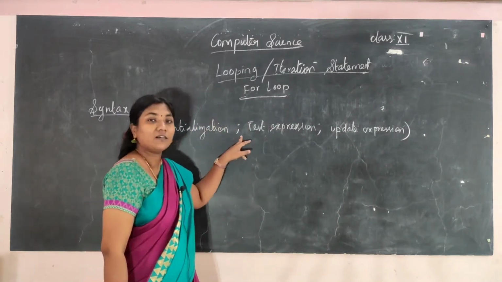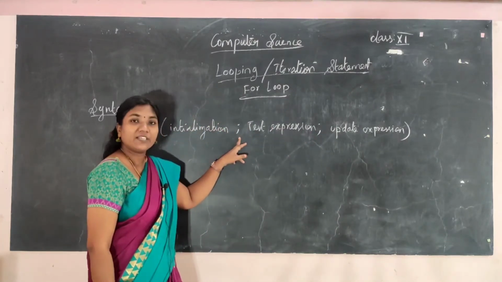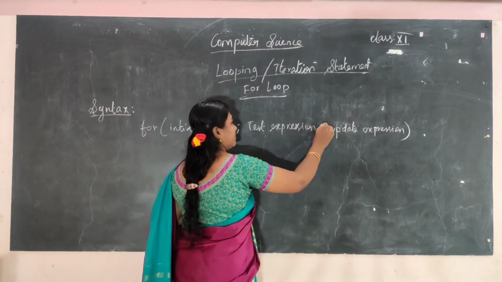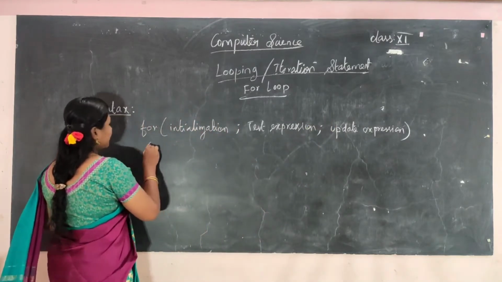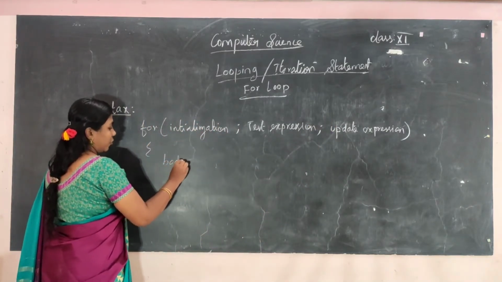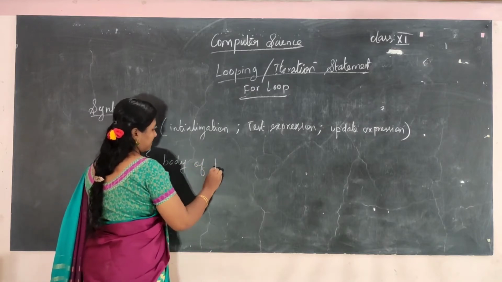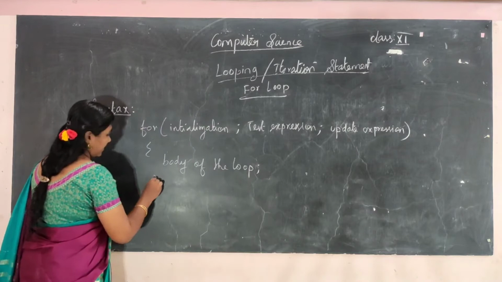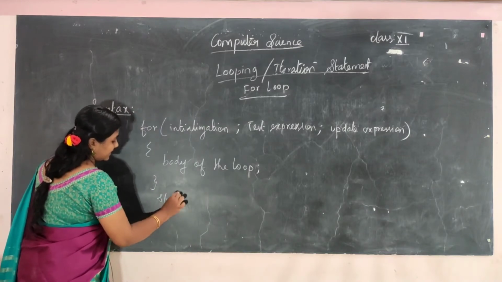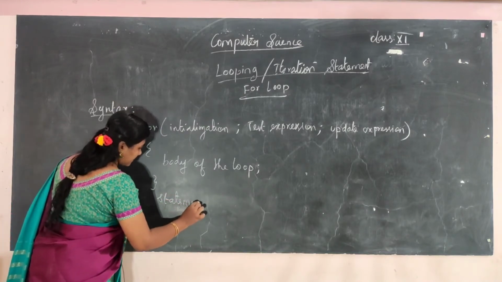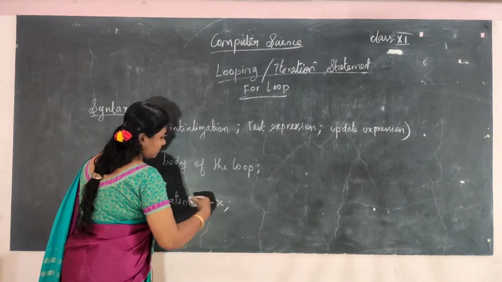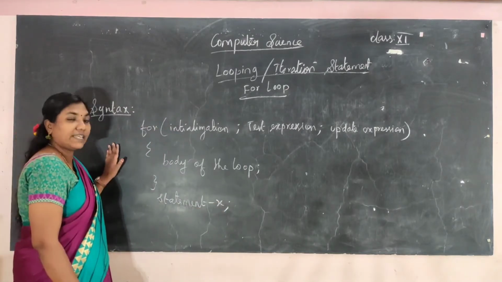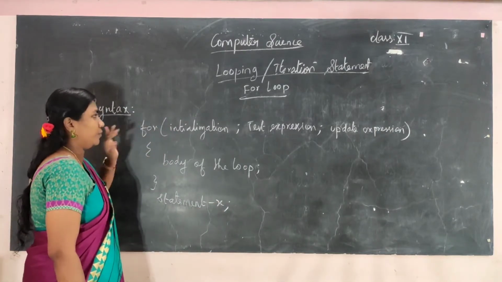These are separated with semicolons. Then comes the body of the loop, and statement X. So this is the syntax of the for loop.